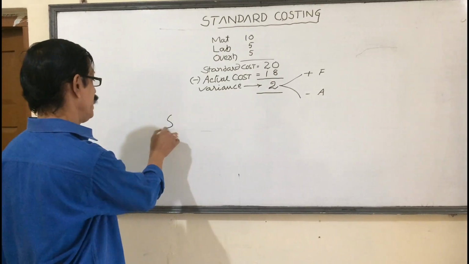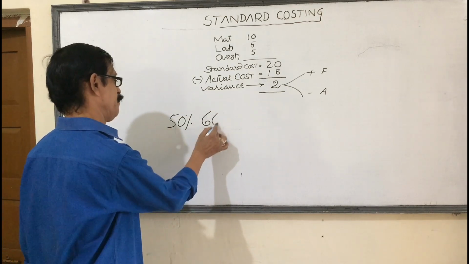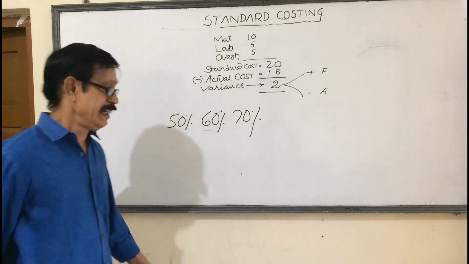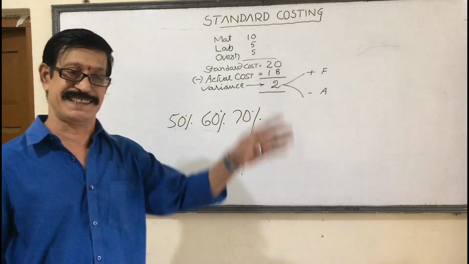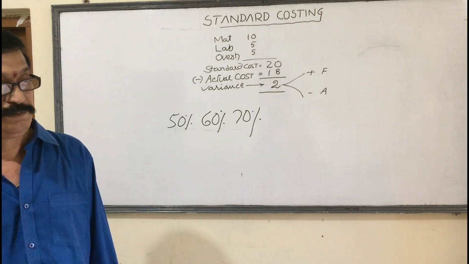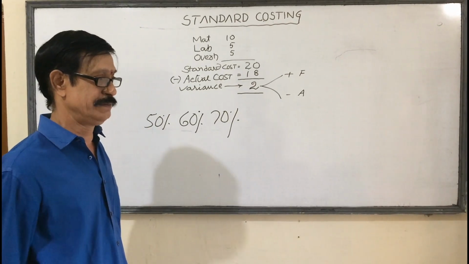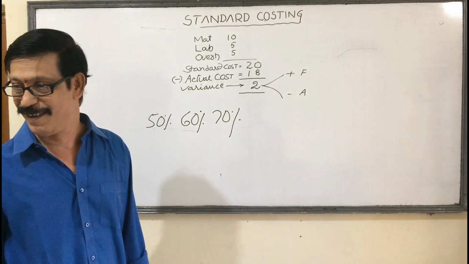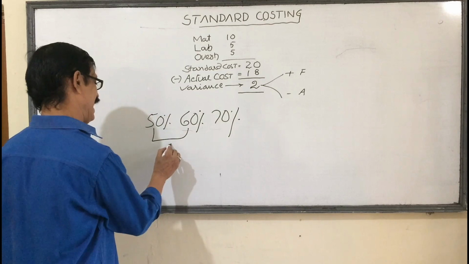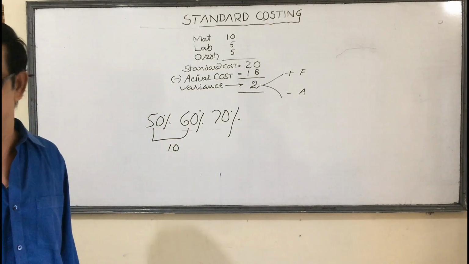A student who got 50% marks in 10th class got 60% in junior inter and 70% in senior inter. Every year 10% is increasing. The student is happy, parents are happy, and the lecturers are also happy. But I am not happy. Why? Because he is not always increasing. Here he increased 10 out of 50, 10 by 50 into 100, it becomes 20%.